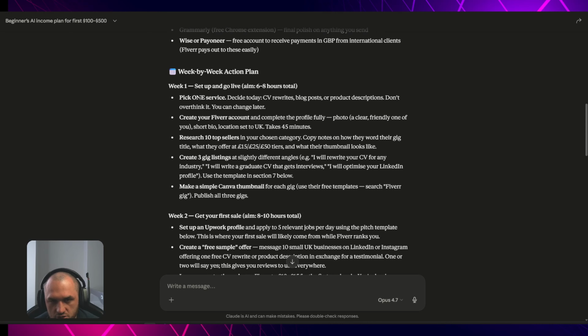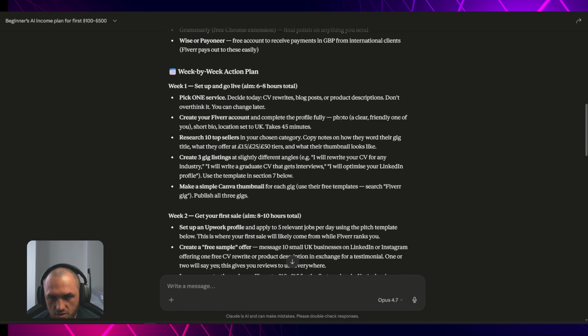Week by week action: pick one service, decide today, CV rewrites, etc. Don't overthink it. This is really good that it says the things that I would say as well. You have to pick one thing, do not overthink it, and start taking action, because with action and with process, you're going to learn exactly what you need to do after that.